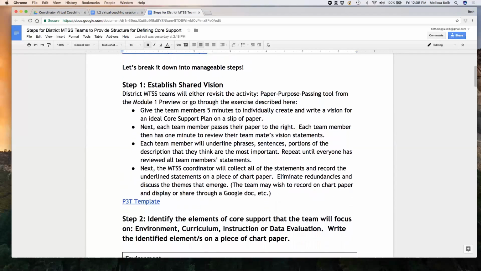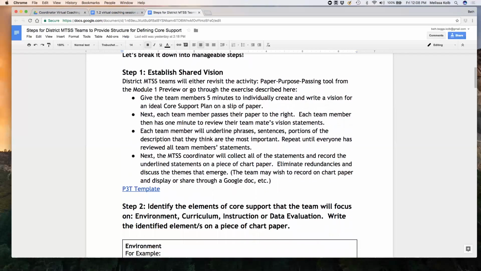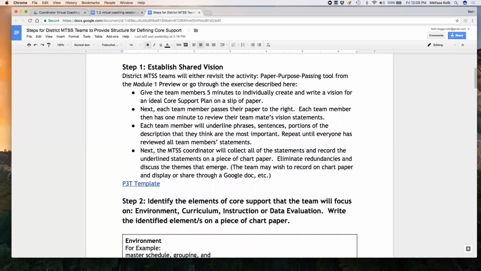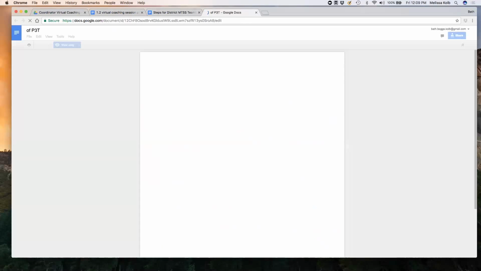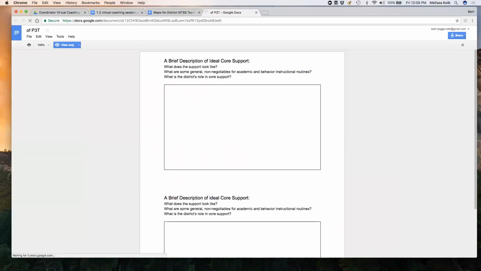So step one, really quick, is establishing a shared vision. This will be familiar to you because we actually used this P3 tool in your Module 1 preview when we brought all your teammates together and we were helping you to prepare for the online learning. And really quick, I'm going to show you that because sometimes it makes us feel better to be reminded of these things that we already did.